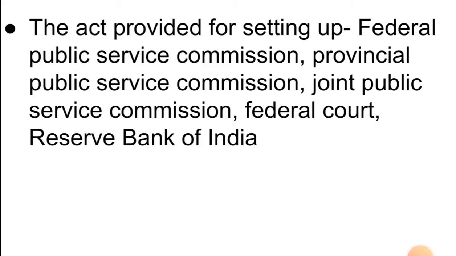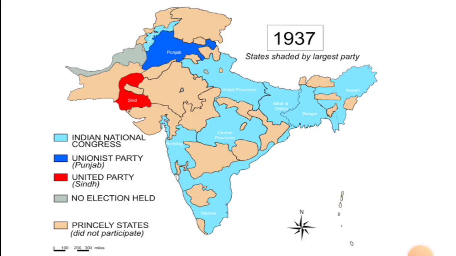After that, the act provided for the setting up of the Federal Public Service Commission, Provincial Public Service Commission, Joint Public Service Commission, Federal Court, and Reserve Bank of India. So all these were set up by the Government of India Act of 1935. As you can see here, these are the states in 1937.